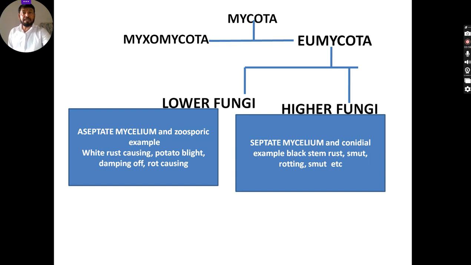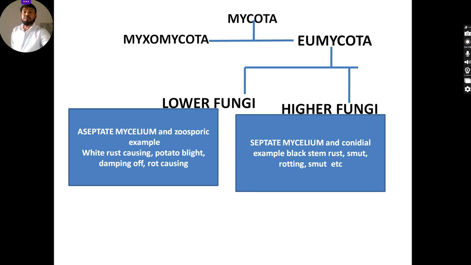So this is the kingdom Fungi, or kingdom Mycota, which is categorized as Myxomycota and Eumycota. Myxomycota are those fungi that have no mycelium, and Eumycota are those fungi that have mycelium, I mean to say they are able to develop mycelium. Lower fungi and higher fungi, once again, can be differentiated on the basis of mycelium type.